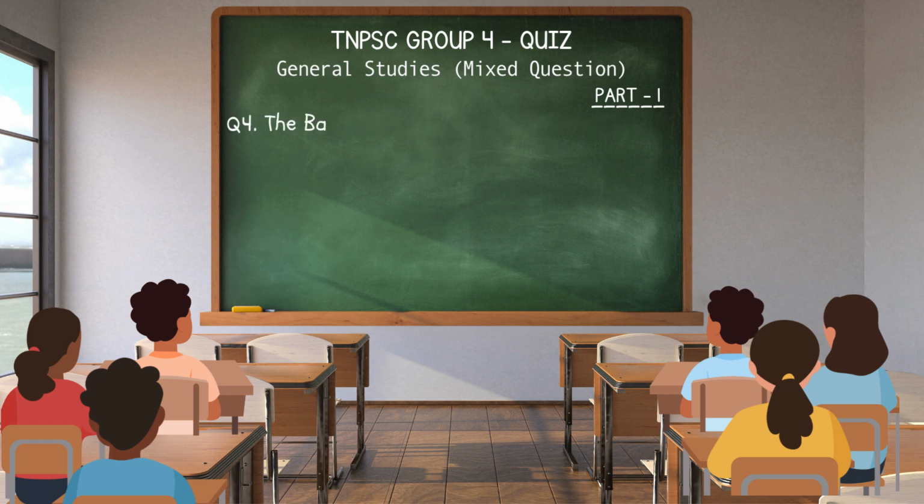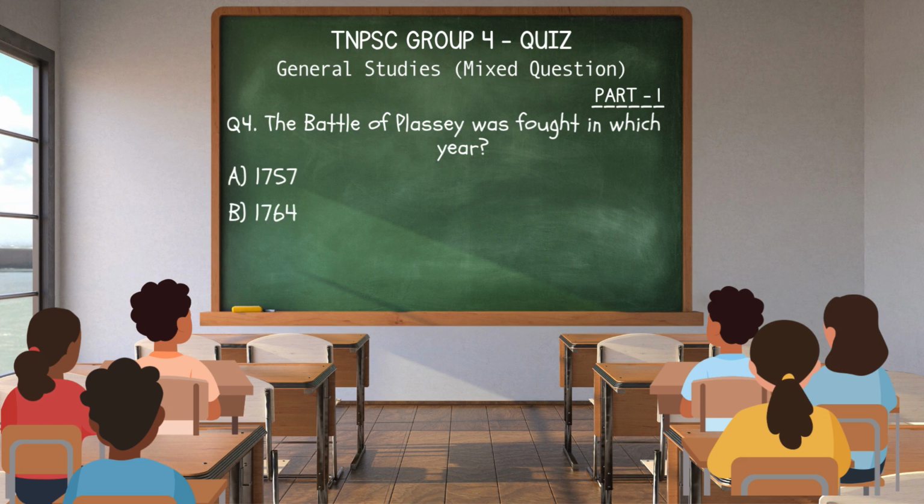Q4. The Battle of Plassey was fought in which year? A. 1757. B. 1764. C. 1857. D. 1748. Answer. A. 1757.